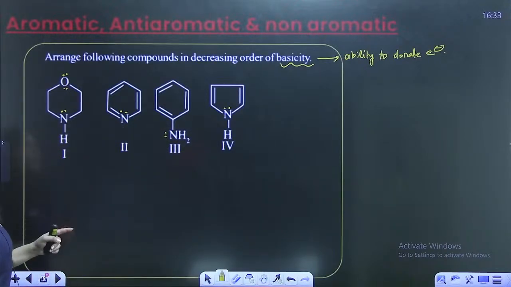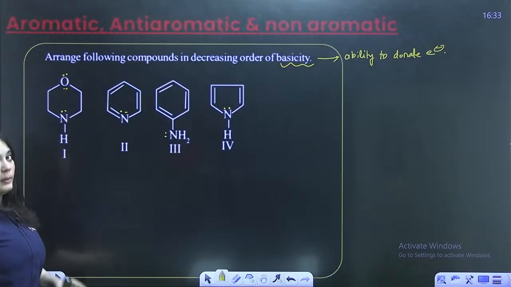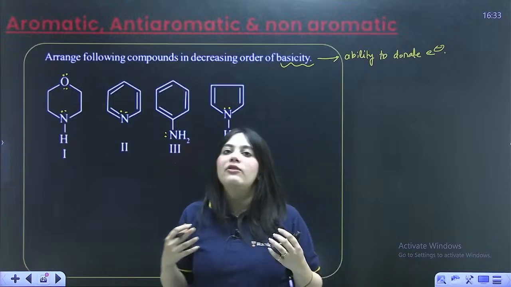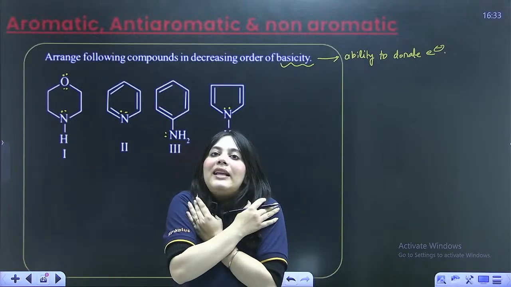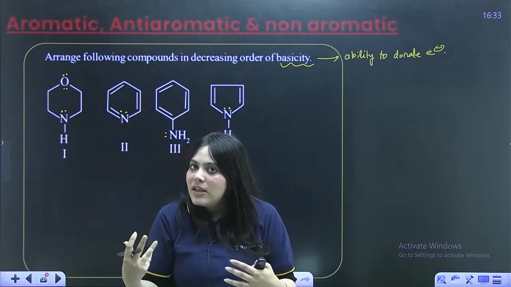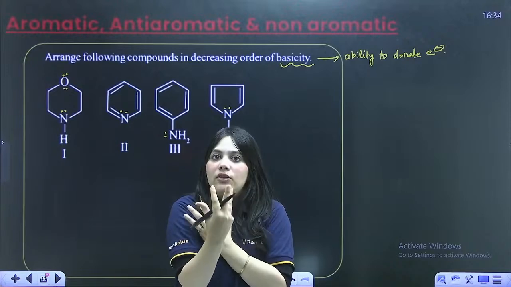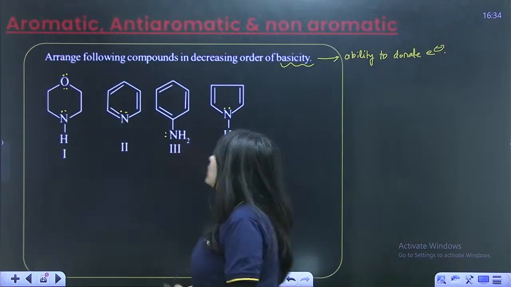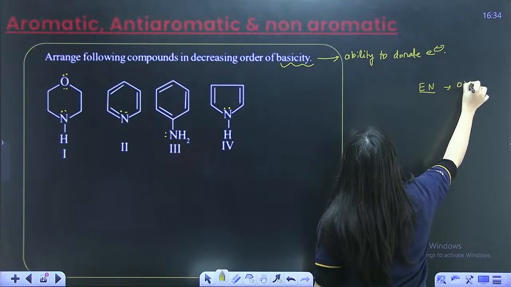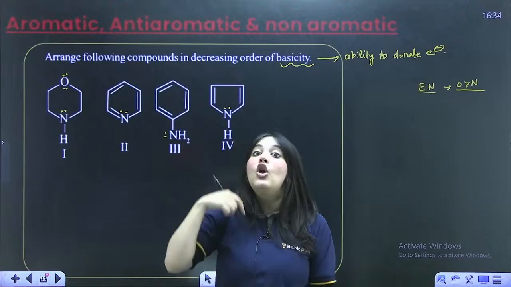Now in the first option, which will donate better, the oxygen or nitrogen? Remember this thing: whenever I'm more electronegative, it means I'm keeping the electrons to myself, I'm not giving them away. The more electronegative the species, the more closely it will hold electrons and will not give them away. So when I'm comparing oxygen and nitrogen, oxygen has higher electronegativity than nitrogen. Therefore, oxygen will not donate.